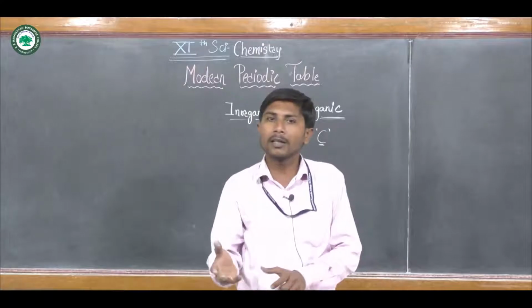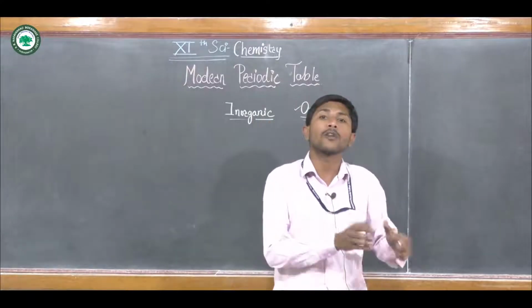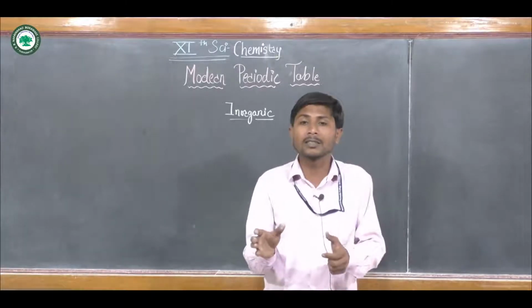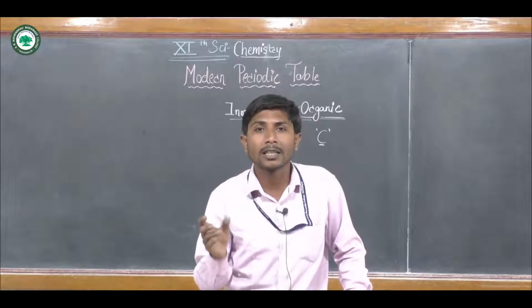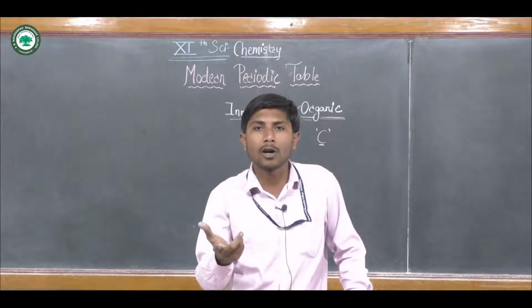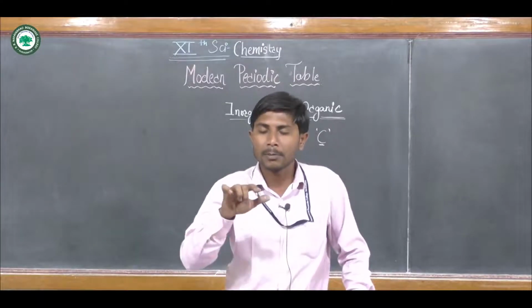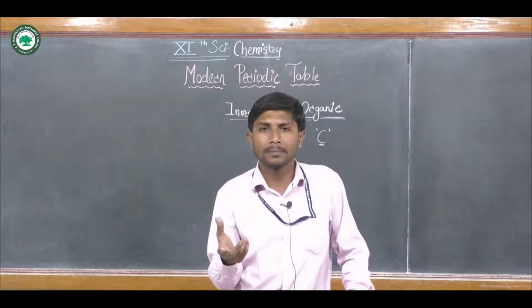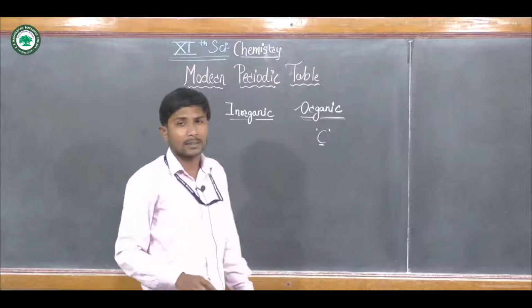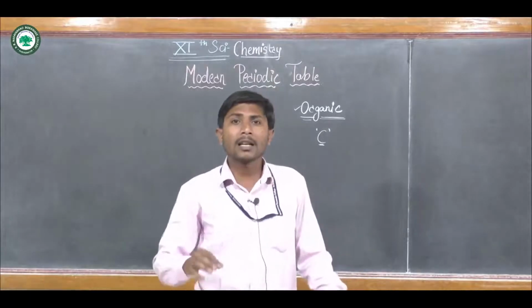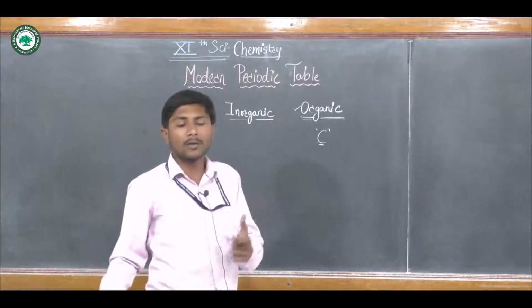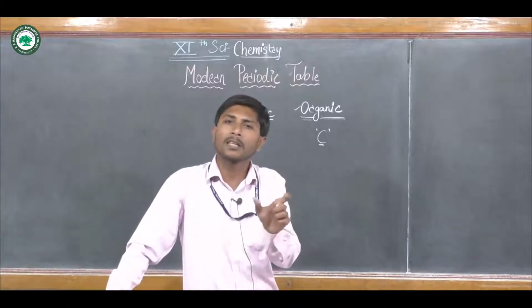Physical properties are those properties of elements which we can observe, or calculate physically, like their masses and the number of electrons. As we have studied in the structure of the atom, every atom consists of protons, electrons and neutrons. The atomic mass is decided by the total number of nucleons, the protons and neutrons, their summation. These atomic masses and atomic numbers are the physical properties of elements, while their reactions and chemical changes are the chemical properties.